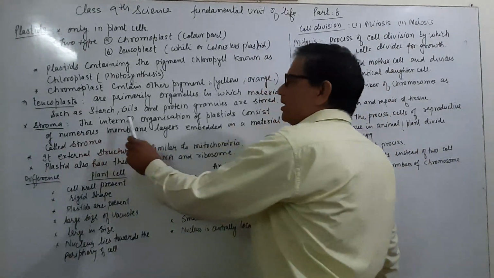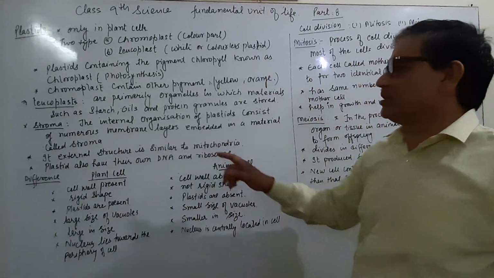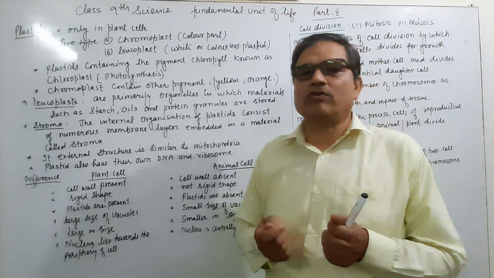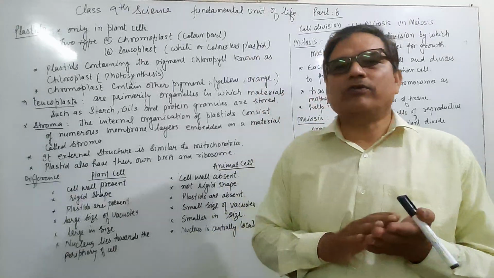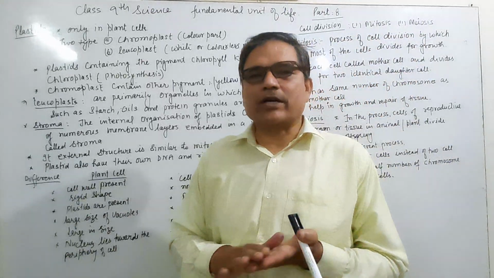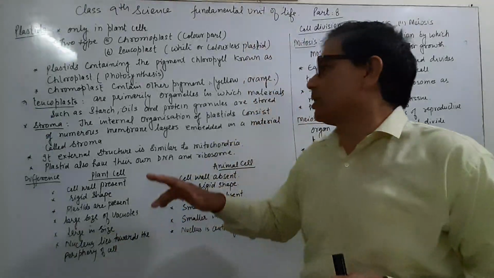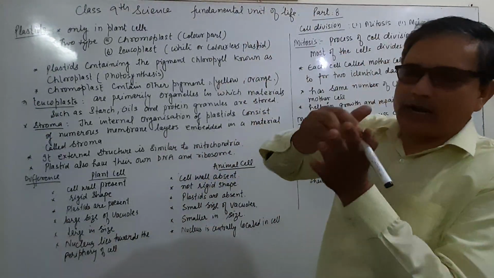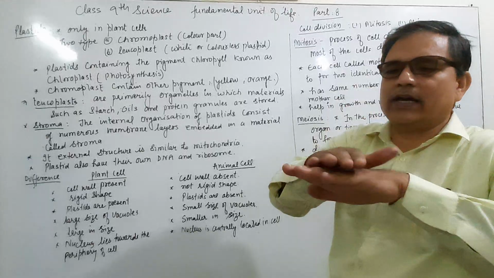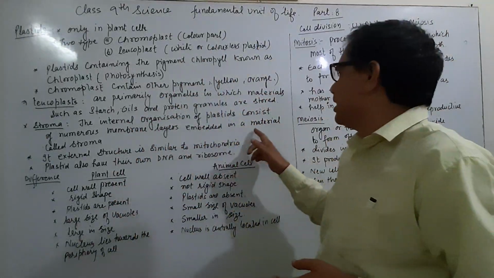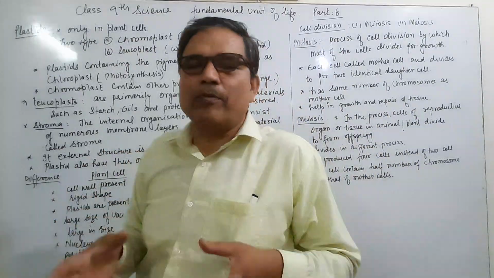The internal organization of the plastid contains numerous membrane layers. If we see the internal structure under the microscope, there are numerous layers embedded in each other, one layer embedded over the other, in the form of a material.